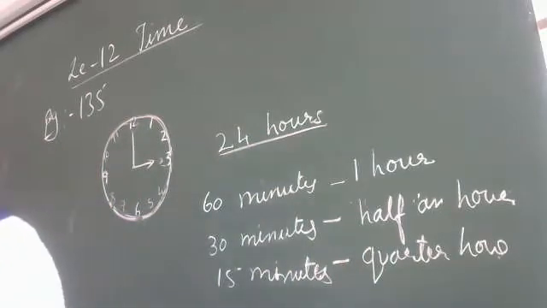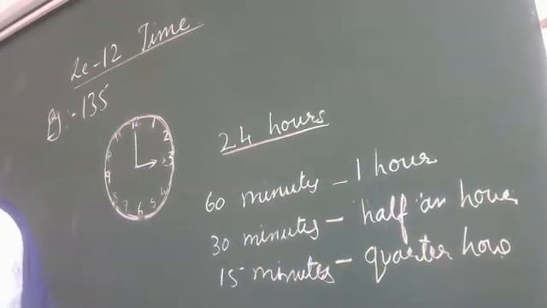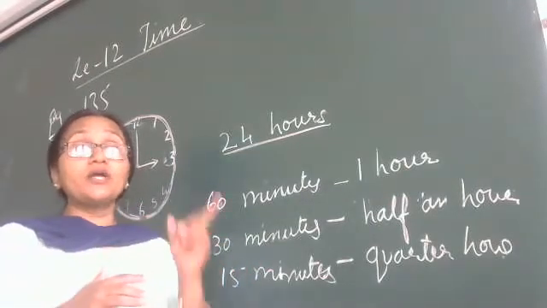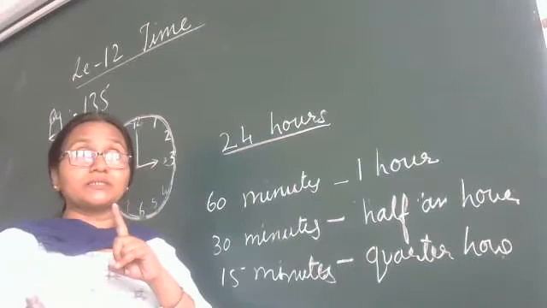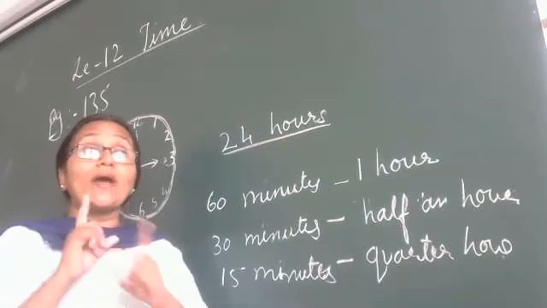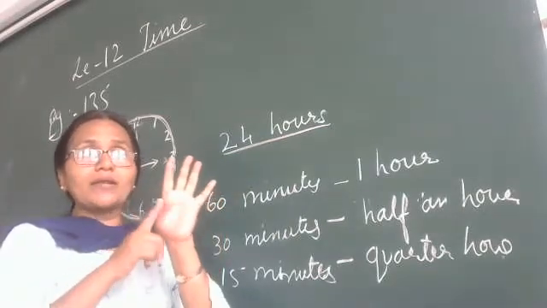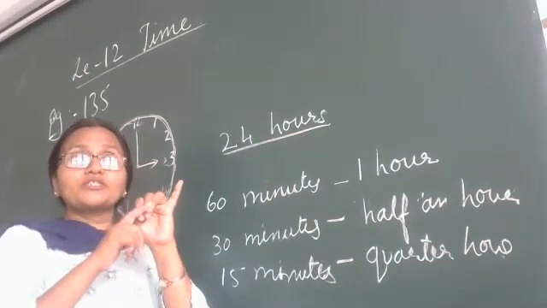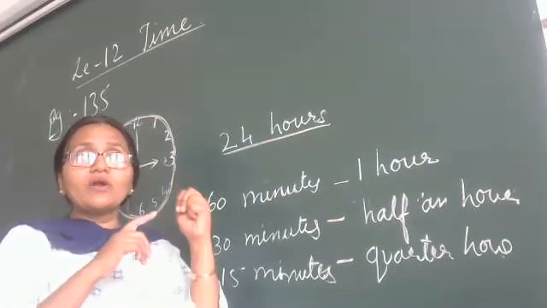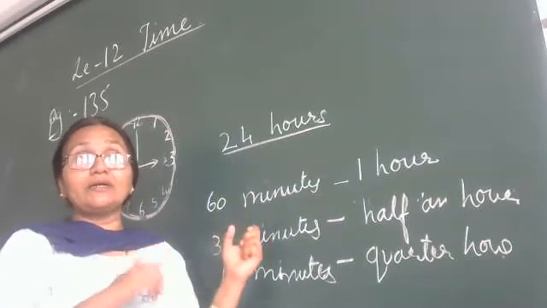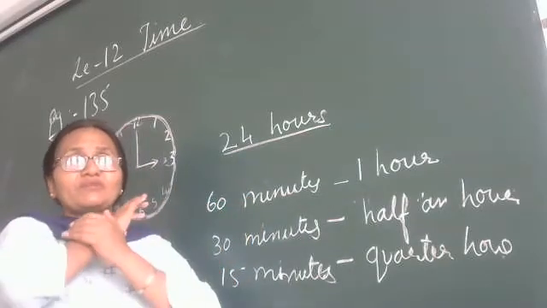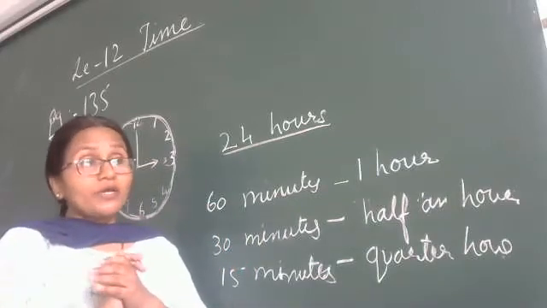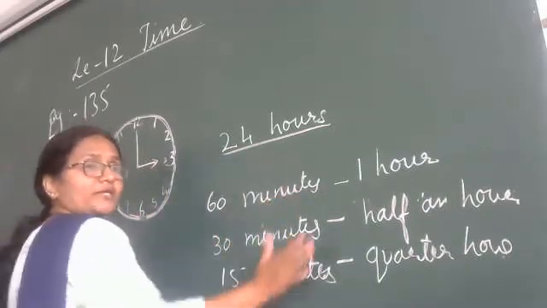So we are going to learn here in your book: quarter past, half past, quarter to, half an hour, 1 hour. We will learn each one by one, and then soon we will solve all the textbook part. Okay. Now this is what I told you.